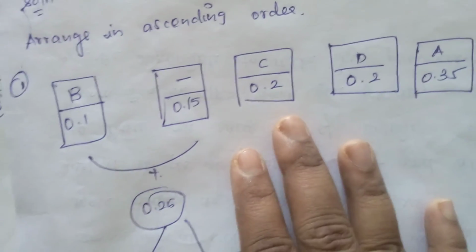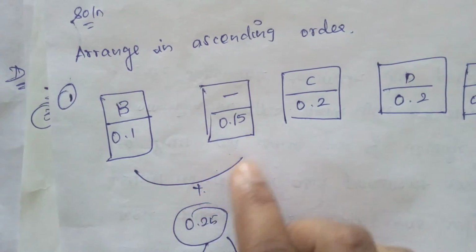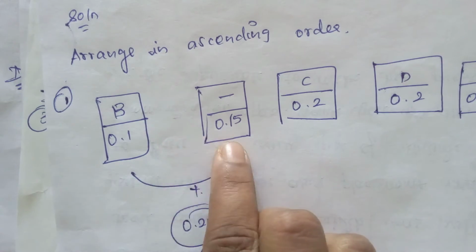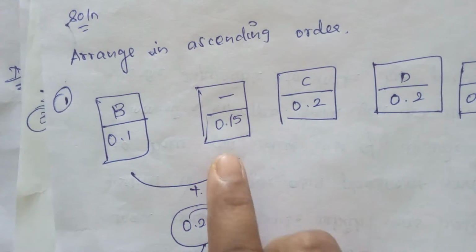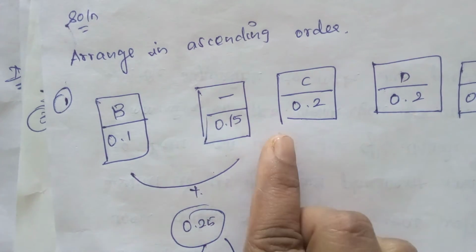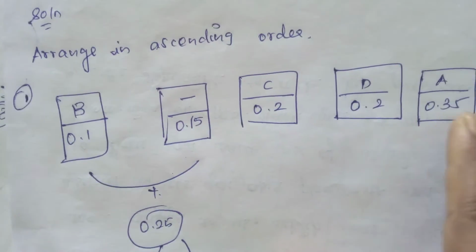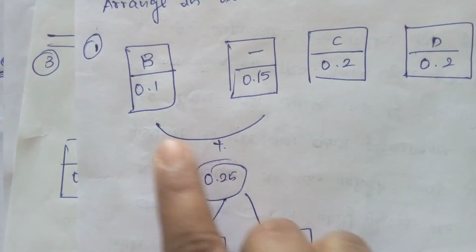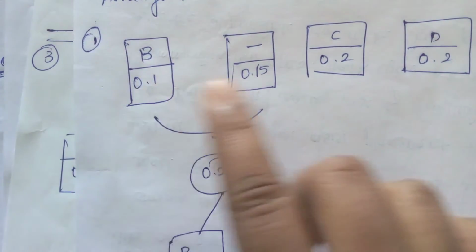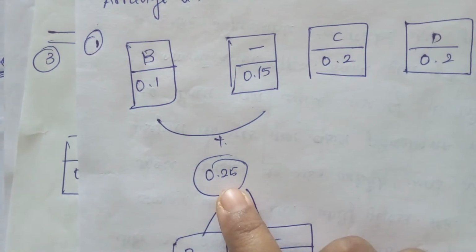The next step is that I am going to add the two smallest. The smaller ones are 0.1 and 0.15 compared to 0.2, 0.2 and 0.35, so I am adding these two values. 0.1 plus 0.15 becomes 0.25.